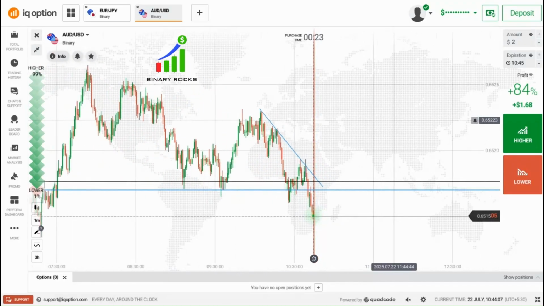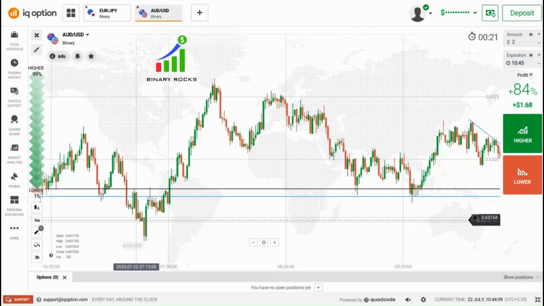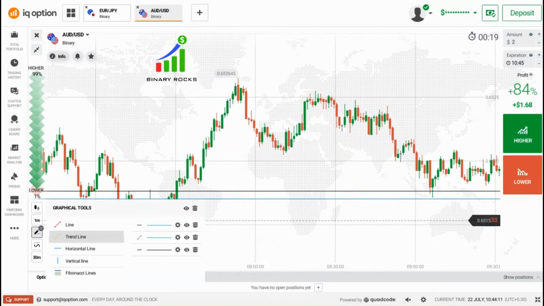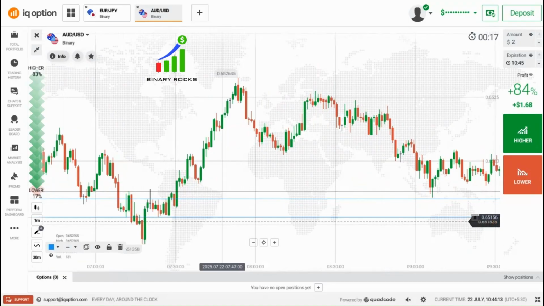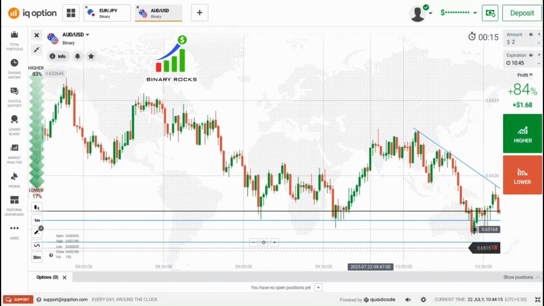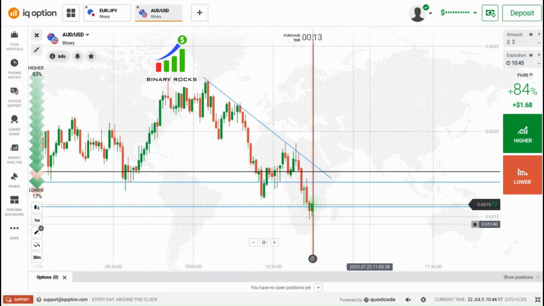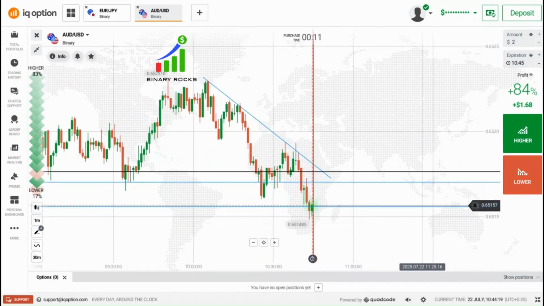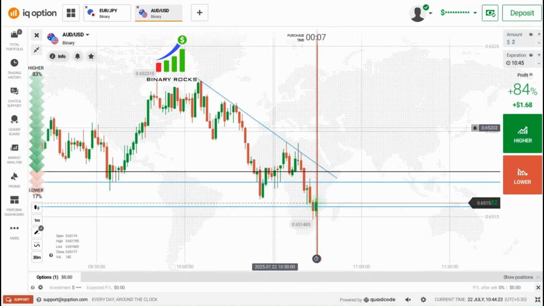Okay, now what is the next candle? Let me plot a level here. Let me adjust the line. Okay, I will plot the level. Here, it looked like some pattern, okay? Let me go with buyers here first of all because the rejections are getting higher. Okay, here I can go with buyers.